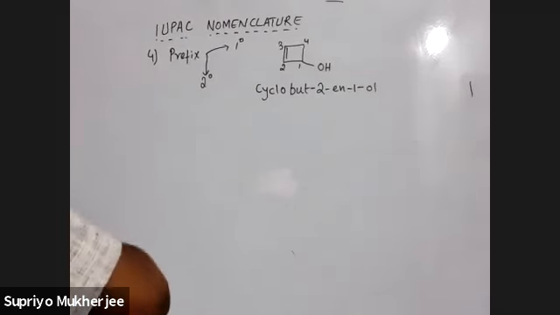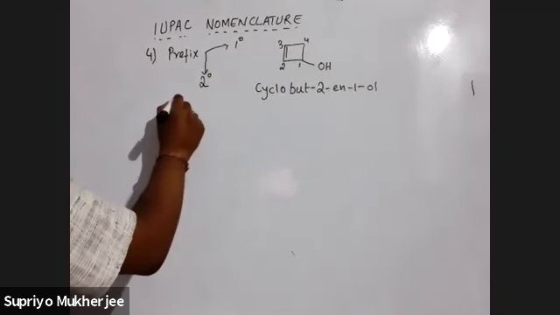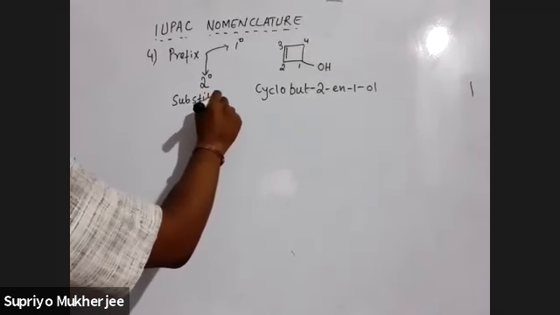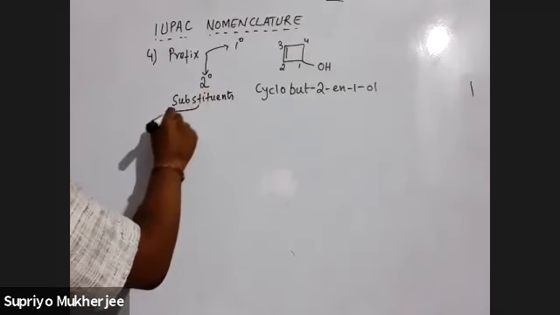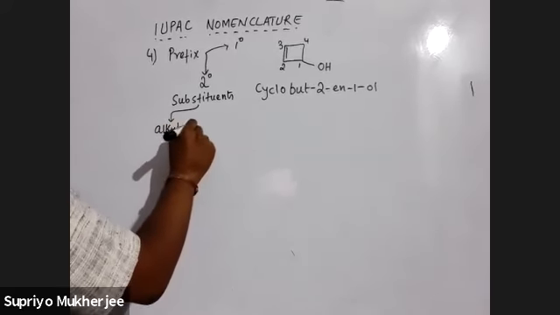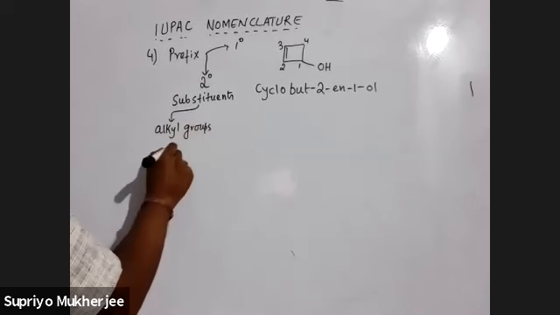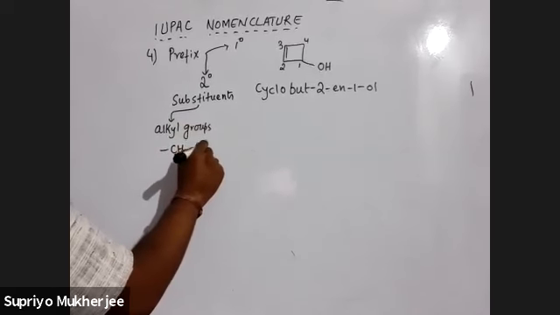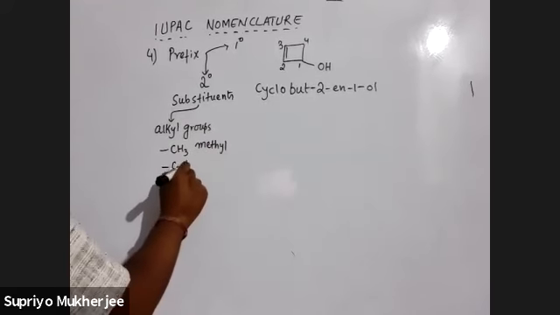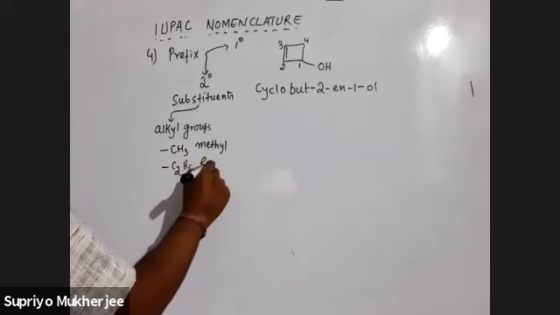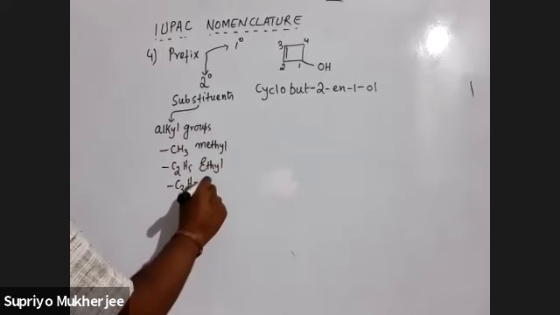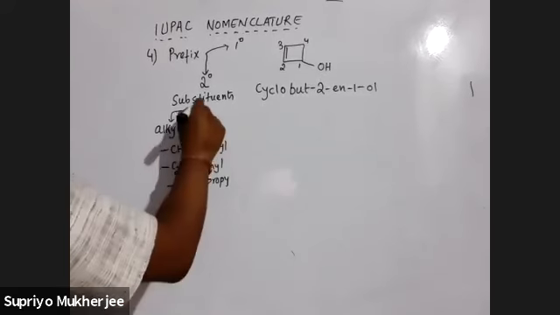Now, what is 2 degree? 2 degree means nothing but substituents. 2 degree composes of substituents. Substituents are basically, at this moment, of two types. Number one is alkyl groups. Alkyl groups means CH3, this is methyl group. C2H5, ethyl group. C3H7, propyl group. So these are alkyl groups.